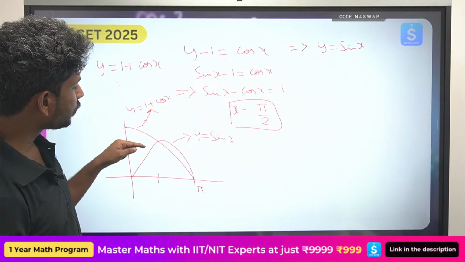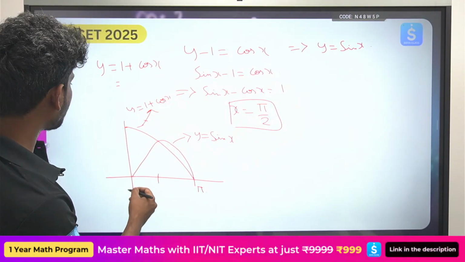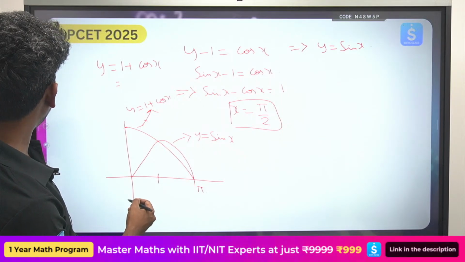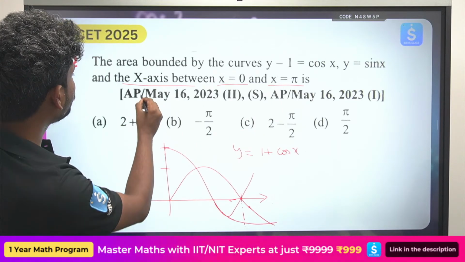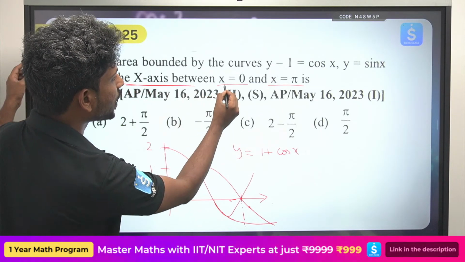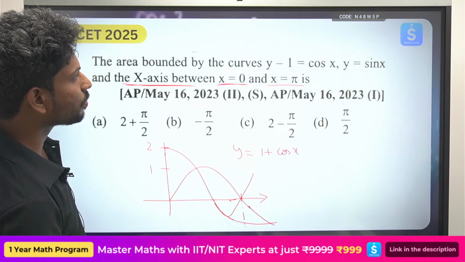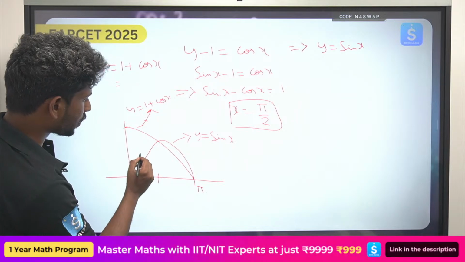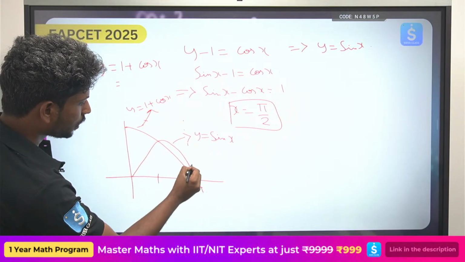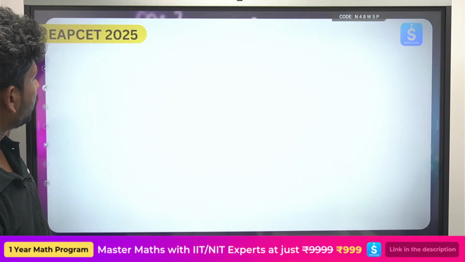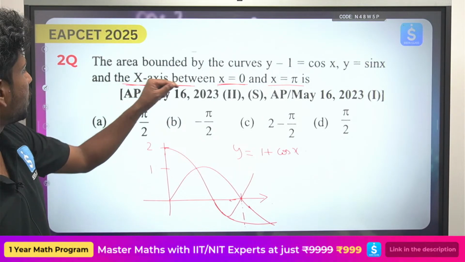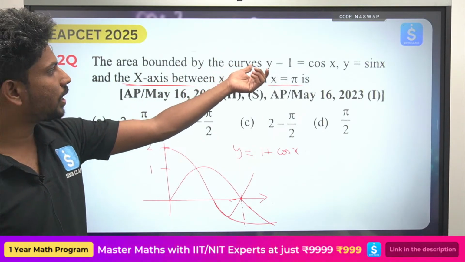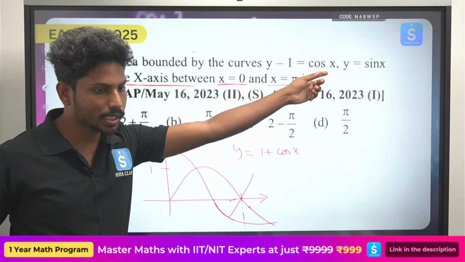Now look, what is he trying to ask? What is the value at x equals 0 and x equals pi? So from x equals 0 to x equals pi, what is the area under the curve, one second, what is the area bounded by the curve y minus 1 equals cos x?